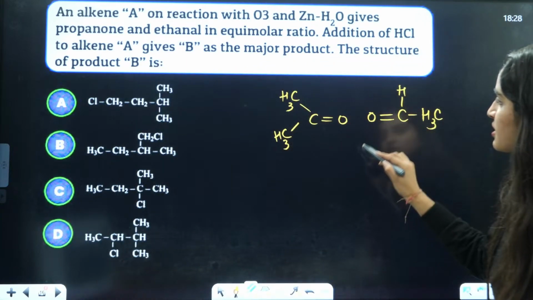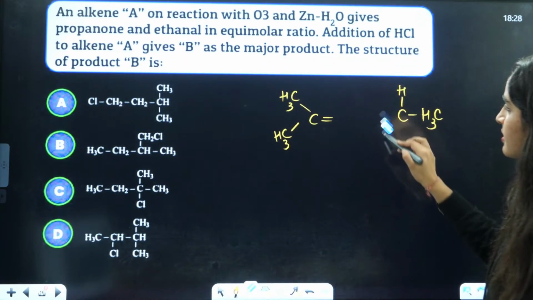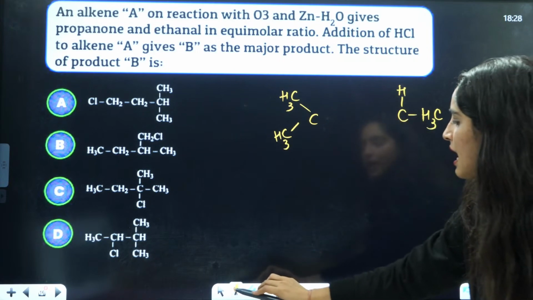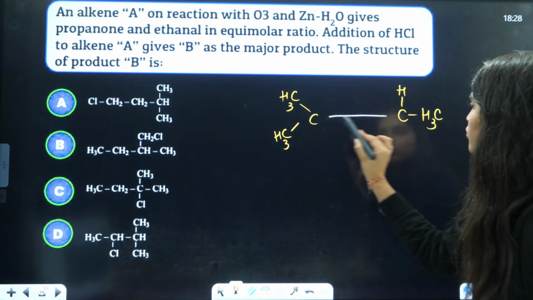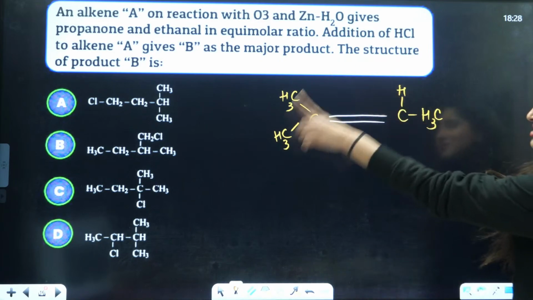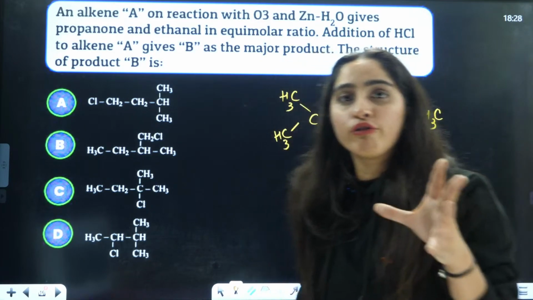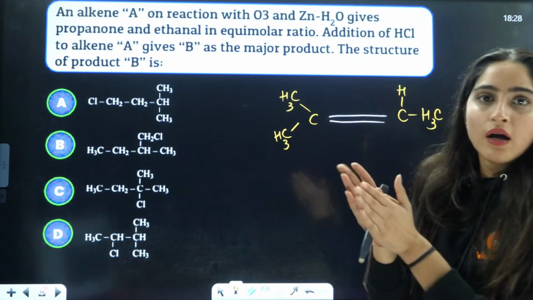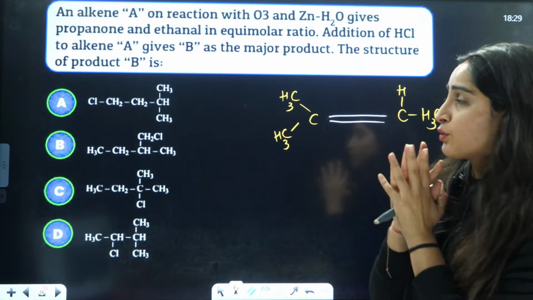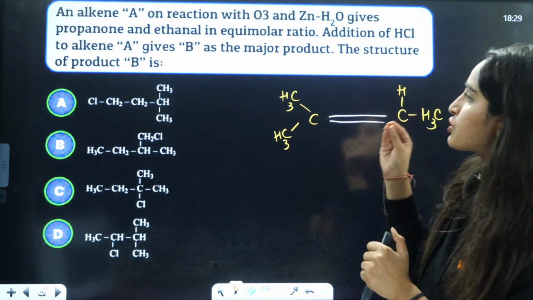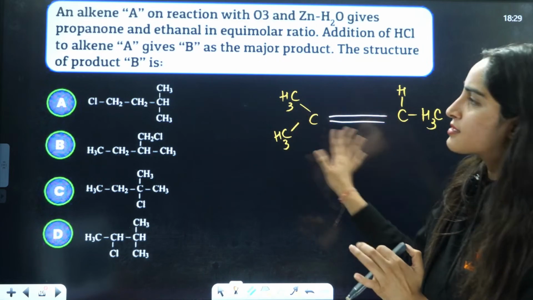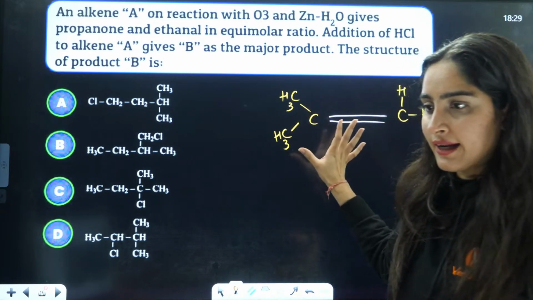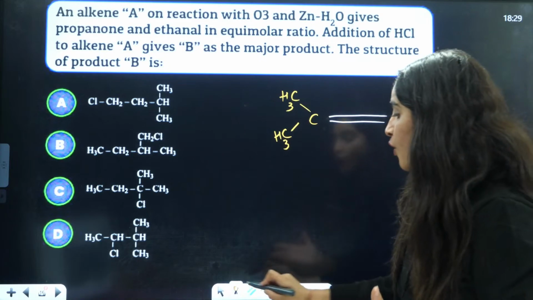What am I going to do? Just replace this double bond O, double bond O, double bond O and join these two together. This is the alkene that is going to form from these two, aldehyde or ketone, right? So here, addition of HCl to alkene, right? This is the alkene. Okay, got it now? This is going to be that alkene. Very good. You guys have already answered.